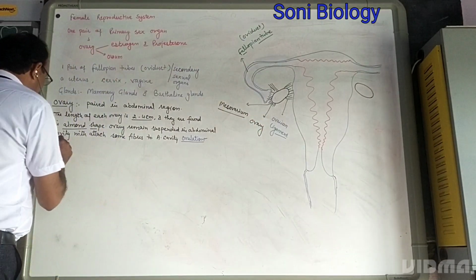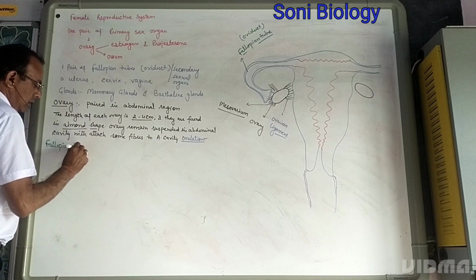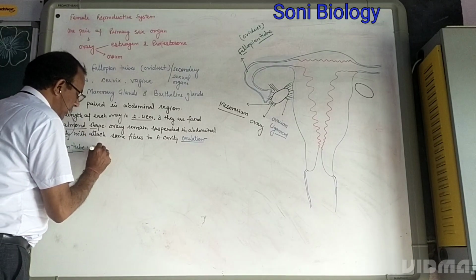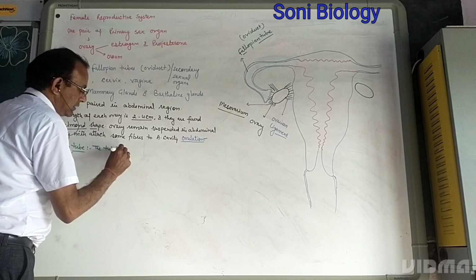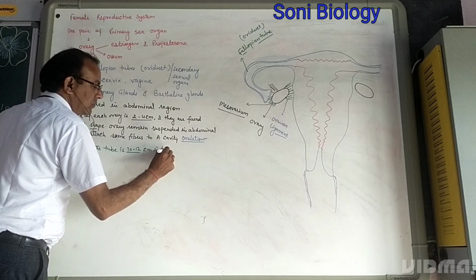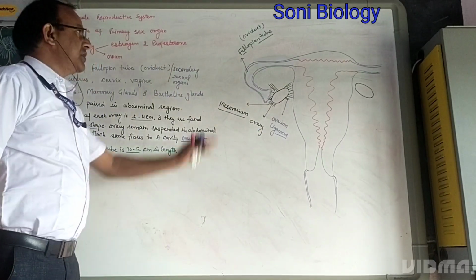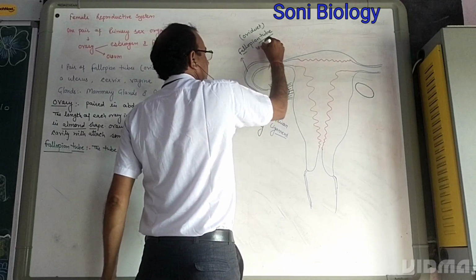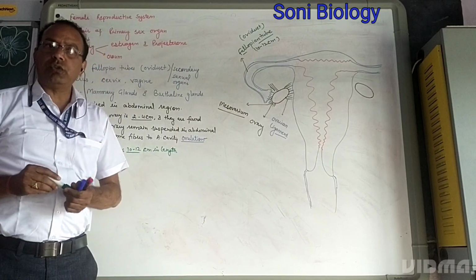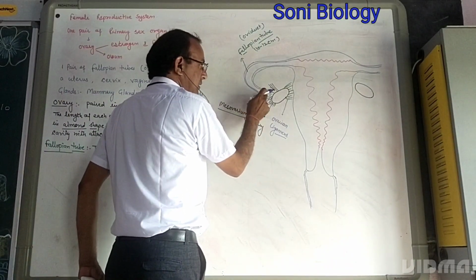The next part is the fallopian tube or oviduct. The tube is 10 to 12 centimeter in length. It means this is the fallopian tube. The length of the fallopian tube is 10 to 12 centimeter. The fallopian tube consists of 3 zones, 3 regions. Which ones? The zone which is a funnel-like structure.